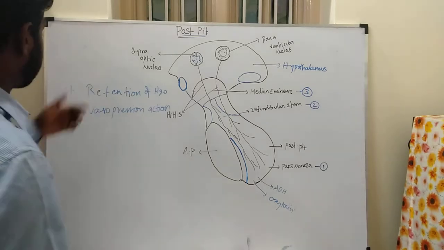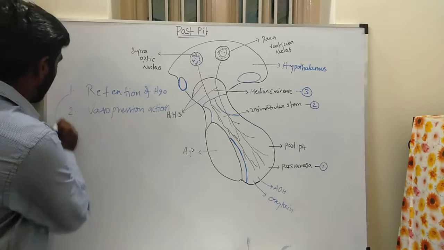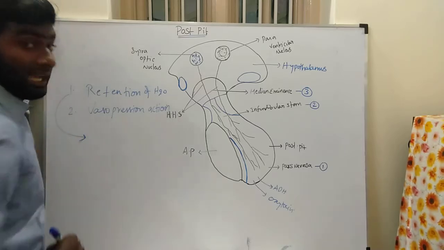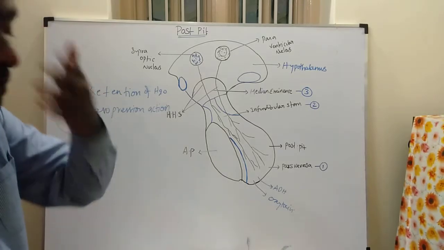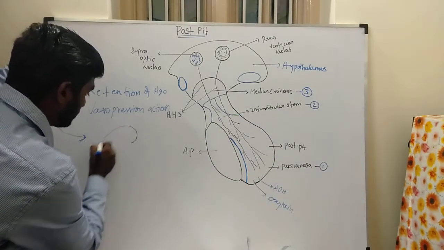So first we will see the action of ADH in retention of water. In the retention of water, the ADH hormone mainly acts on the kidney.